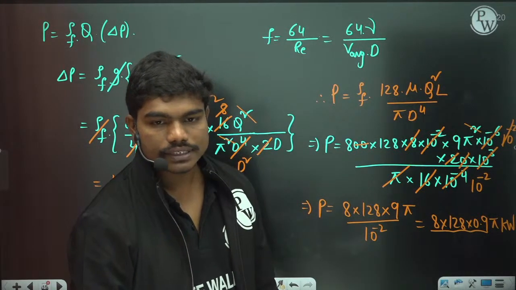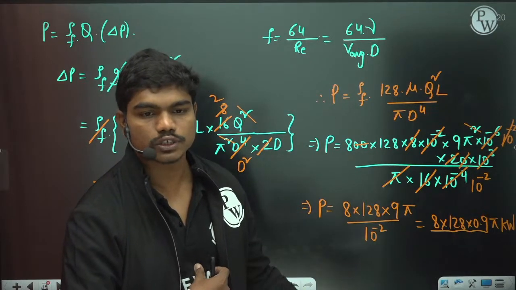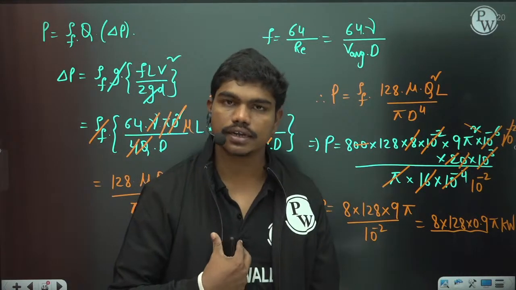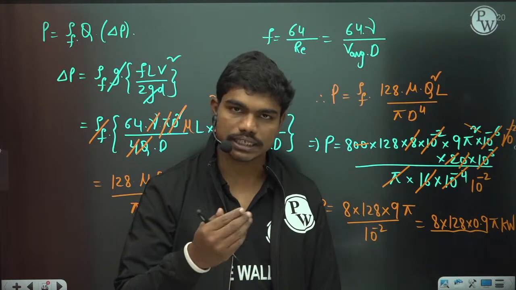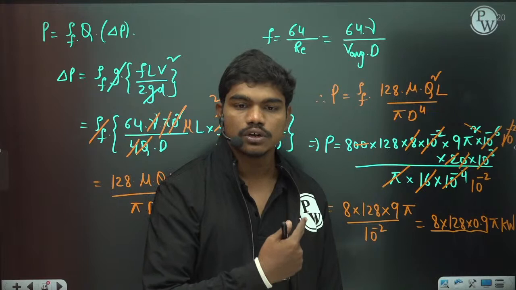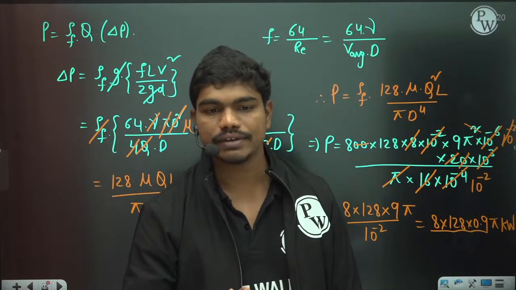After that only do we know whether the flow is laminar or turbulent. Yes, but here turbulent relations are not given, so we are taking it to be laminar by default. Strictly speaking, you need to calculate the Reynolds number, and once the Reynolds number is less than 2300, we take the flow as laminar and do all this analysis. But here no relation is given for the turbulent analysis, so that's why we are taking the flow to be laminar by default. Clear?